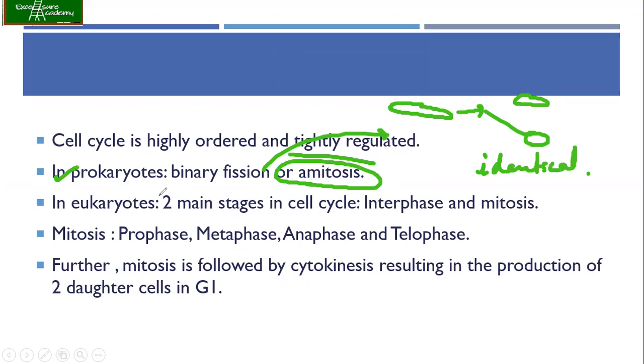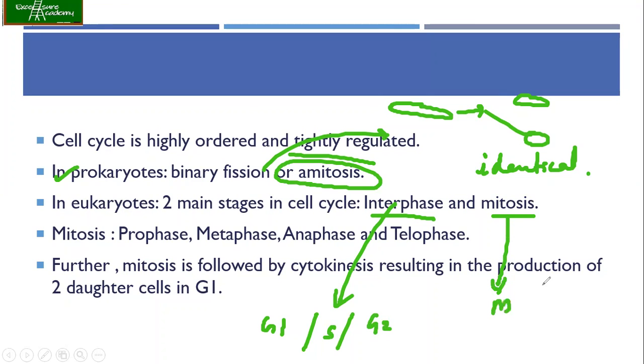Now, in eukaryotes, there are two main stages of the cell cycle, which we have already said: the interphase and the mitosis. Interphase is divided into the G1 phase, S phase, and G2 phase, and then the other is your M phase. Altogether the cell cycle in eukaryotes takes approximately 24 hours. In today's lecture, we are going to talk about the different stages of mitosis.